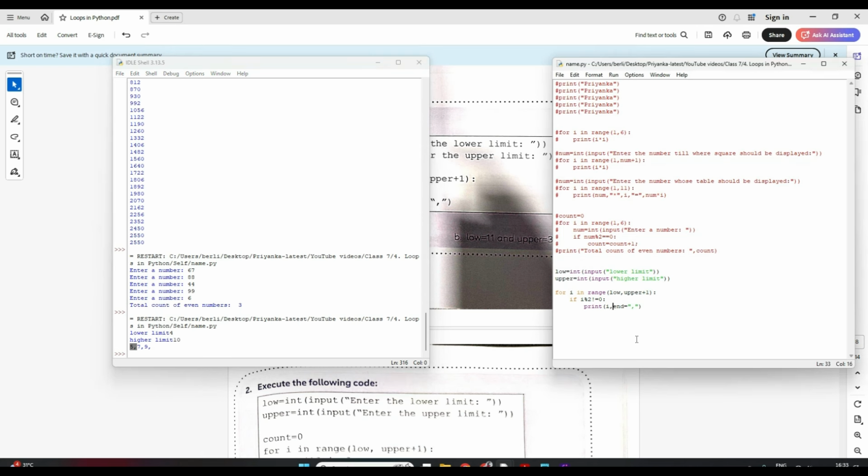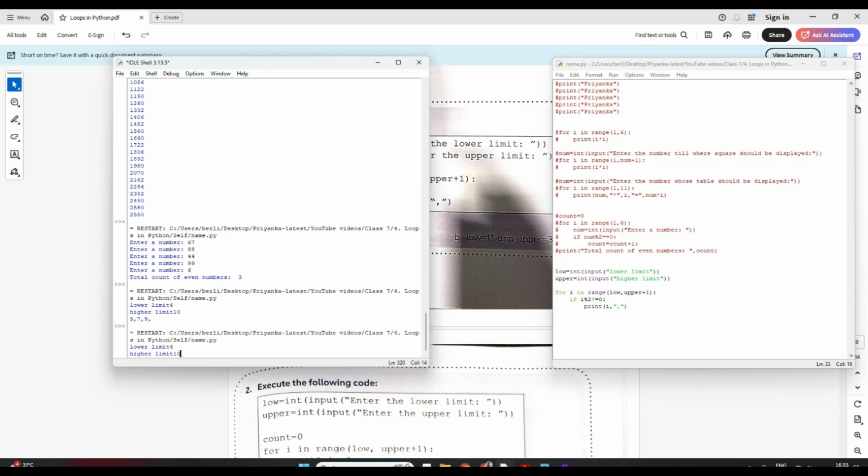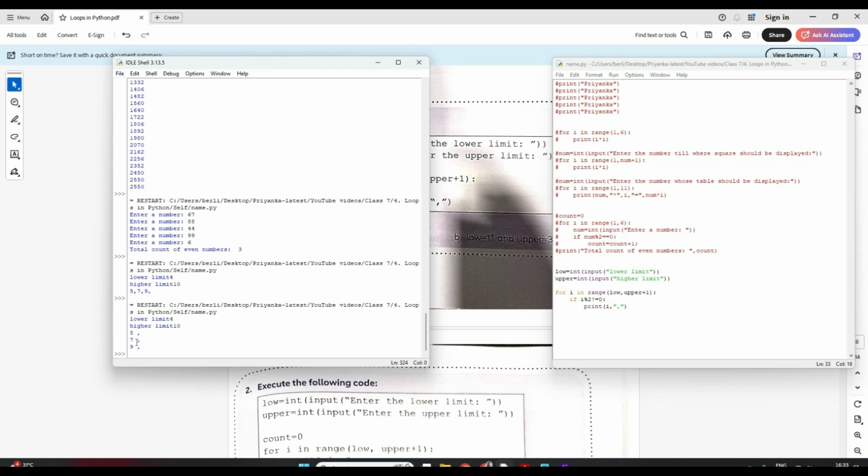And we don't need this, I can have it removed. I, and with a comma I'll just print it. Okay, let me just give you a lower limit 4 and 10, so 5, 7, 9. This way it is printed.